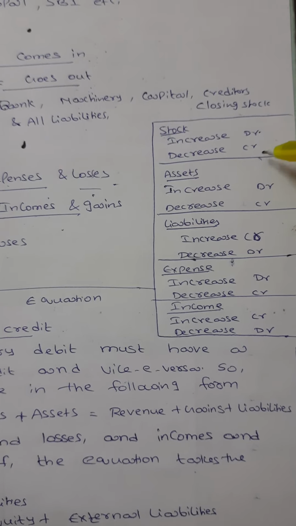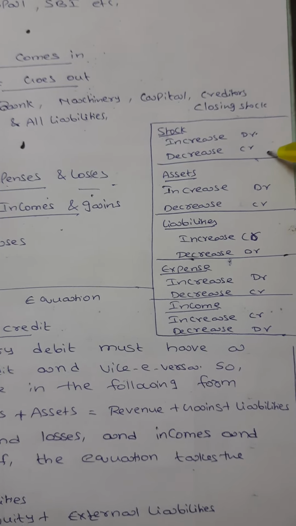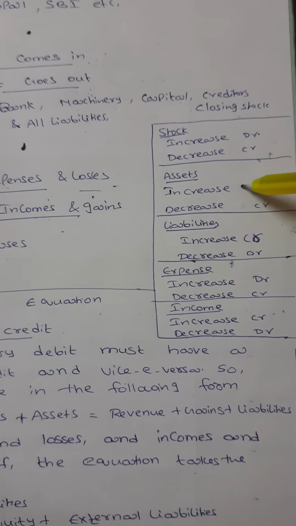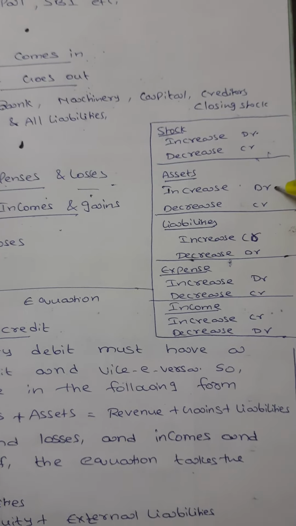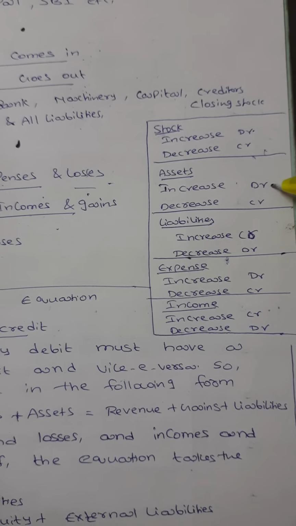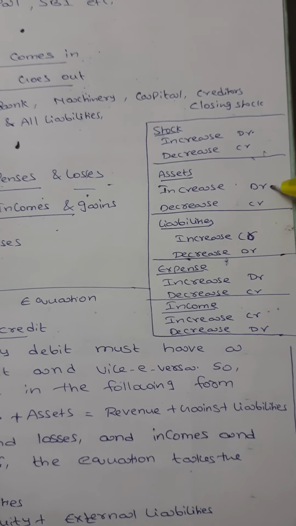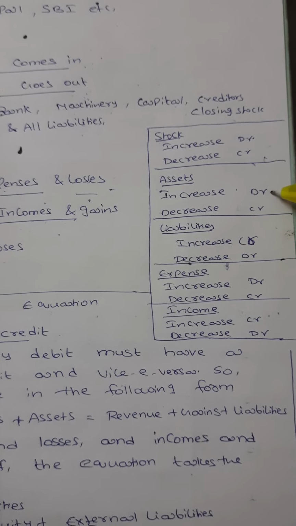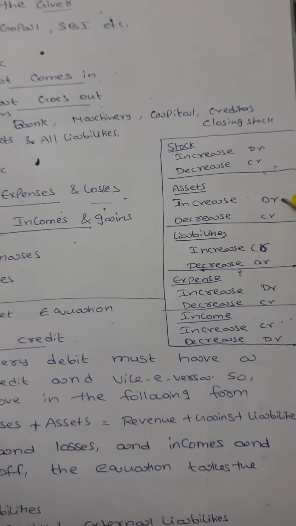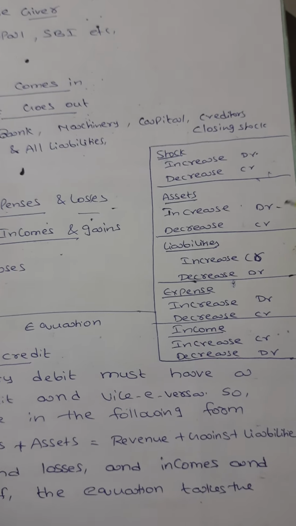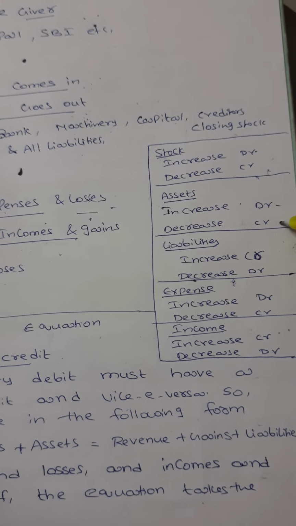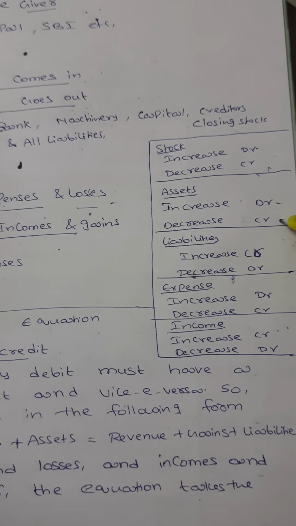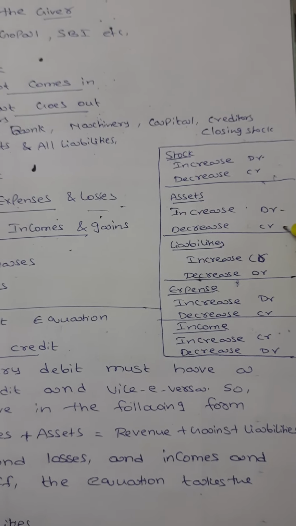And stock decreases, that means you are selling more and more goods, so it is credited and you are getting more money. Taking the next one, asset increase means debit side. Why? Because of debit what comes in, credit what goes out, according to the rules of a real account. Asset increases, so you are purchasing many goods. And next one, asset decreases, that means it is credited, because if you decrease your asset, automatically the account should be credited.